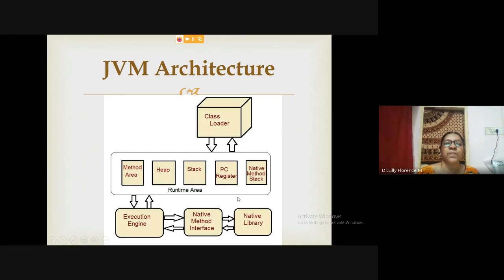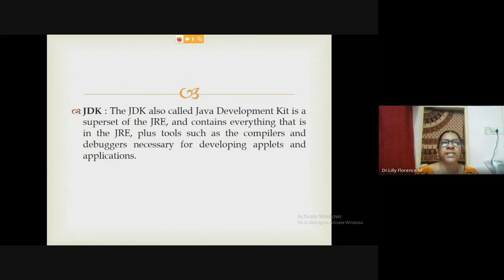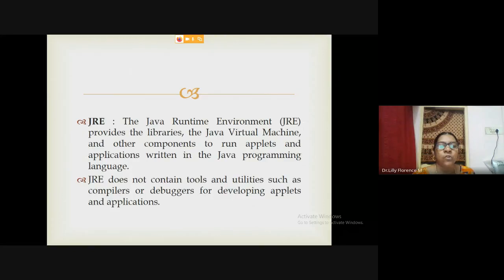Apart from JVM, we have two more environments or libraries we will use, that is JDK and JRE, Java Development Kit and Java Runtime Environment. These two we will use here. So JDK is a development kit. It will provide all libraries to develop and compile the Java code. JRE is a runtime environment. It contains the JVM and other components.